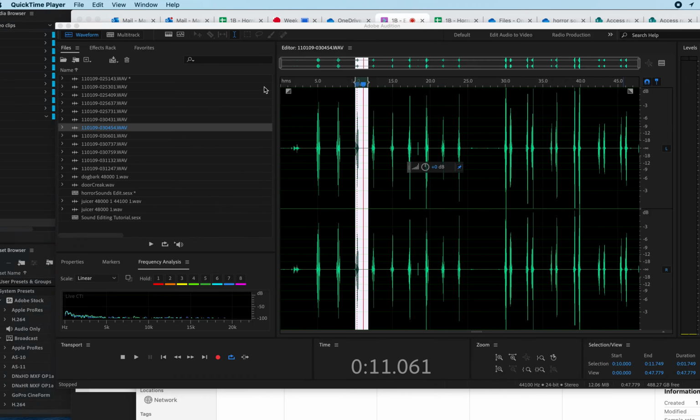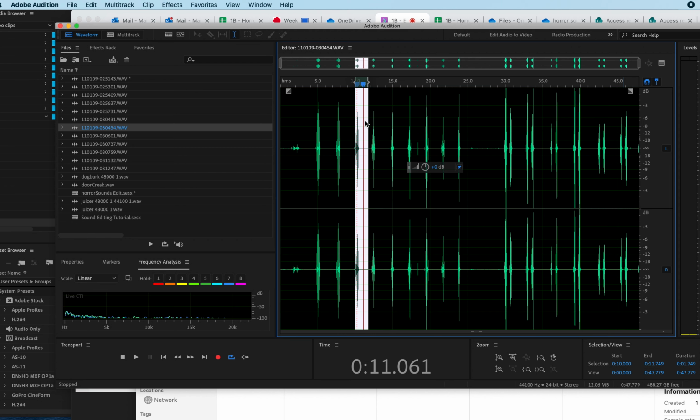Quickly, how to do the frog croak sound and put a bit of reverb and change the EQ. So a couple of tasks here. Firstly, I've got my raw sound file. So the first thing I'm going to do is select it.